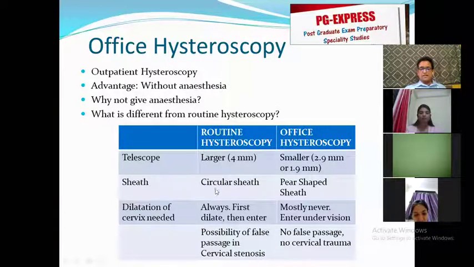The sheath. We are going to look at the sheath more again, but in routine hysteroscopy, the sheath that we use is a circular sheath. In office hysteroscopy, the sheath that we use is a pear-shaped sheath.